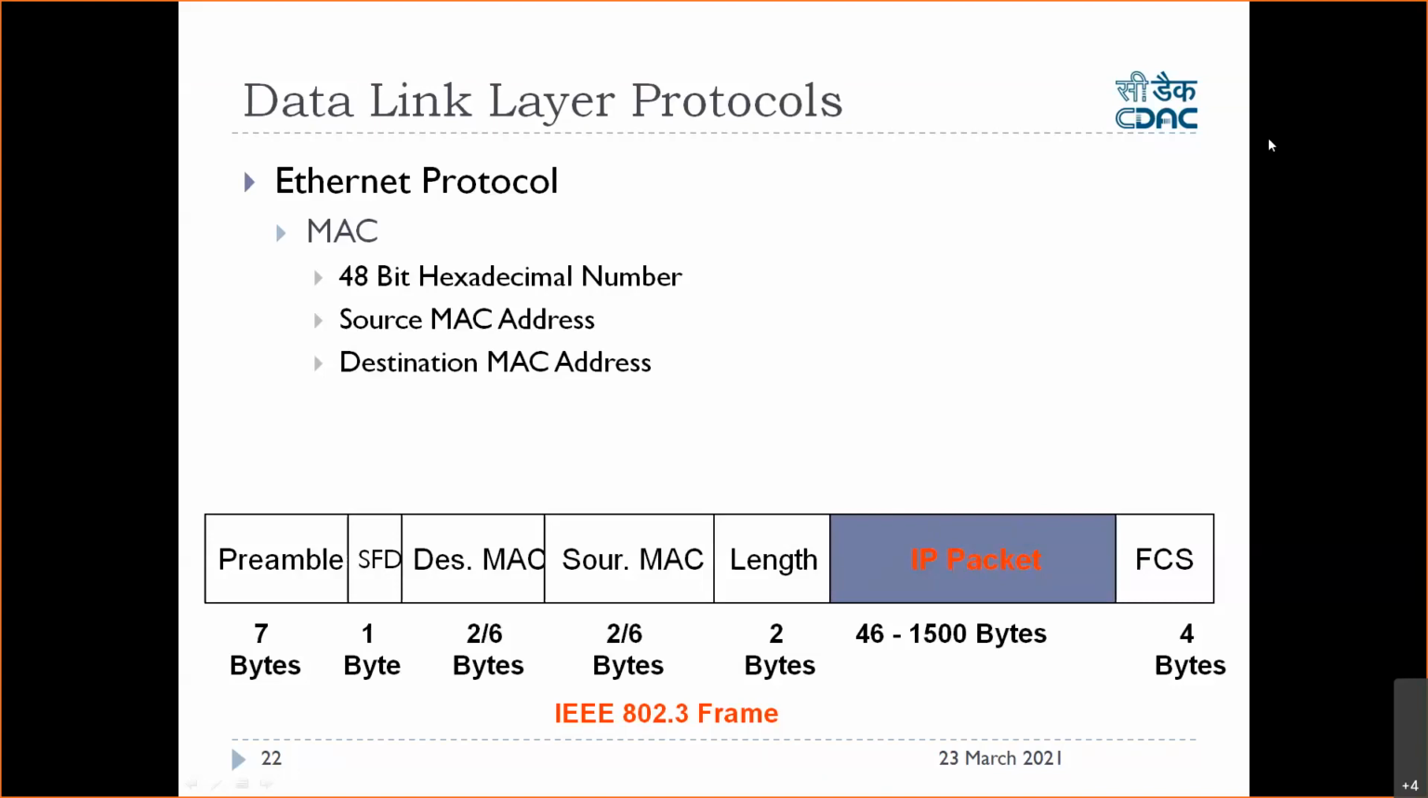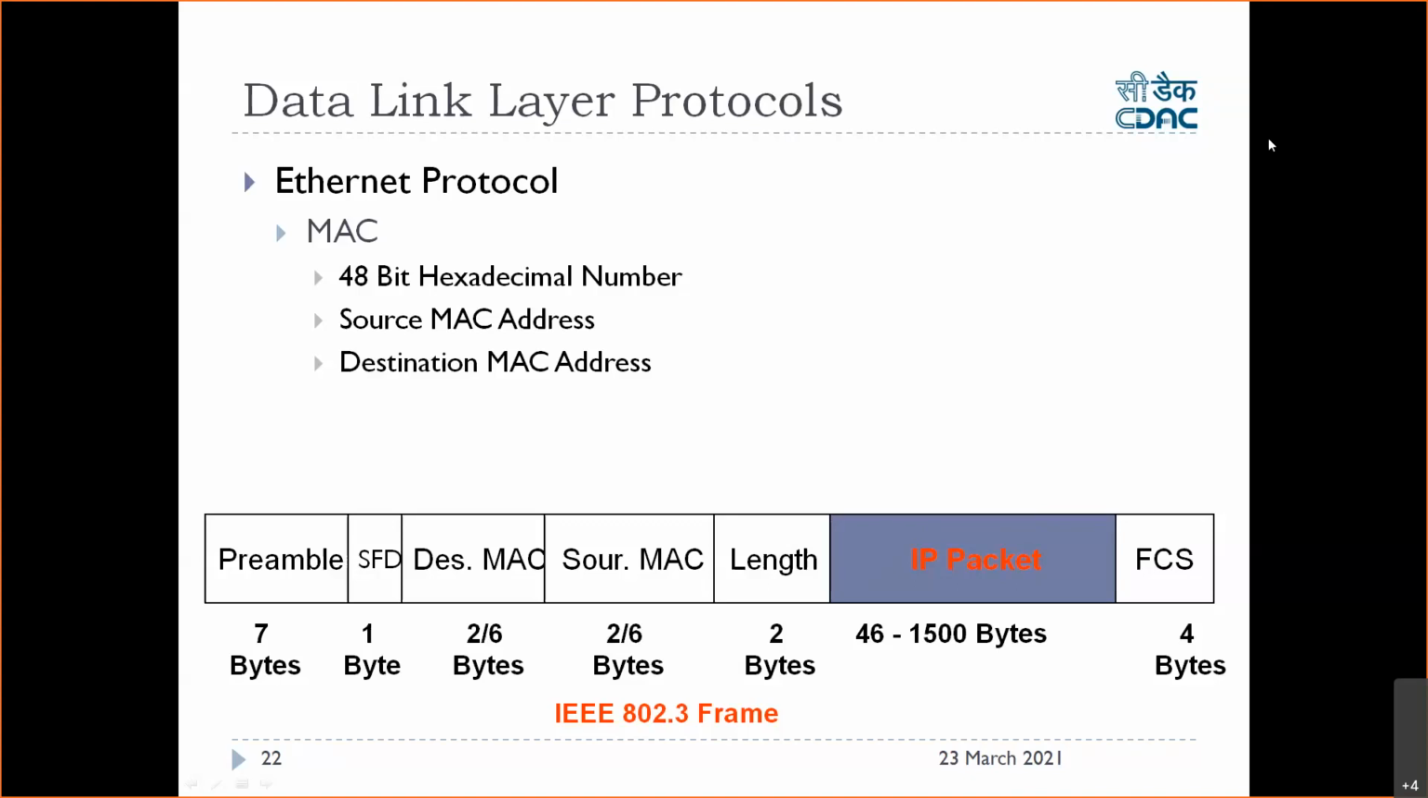Then we moved to the data link layer. One protocol here is called the Ethernet protocol. This is the slide we were on in the morning. This Ethernet protocol will have something called a MAC address. For each and every system in the network, you should have a physical address, and that address is called a MAC address, media access control address.